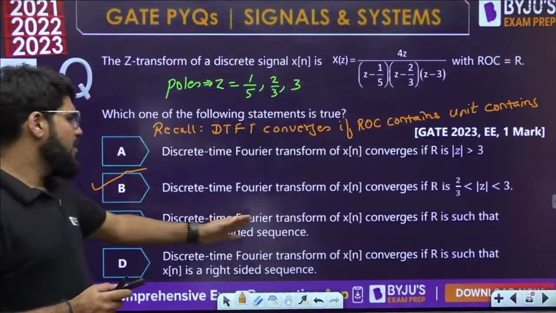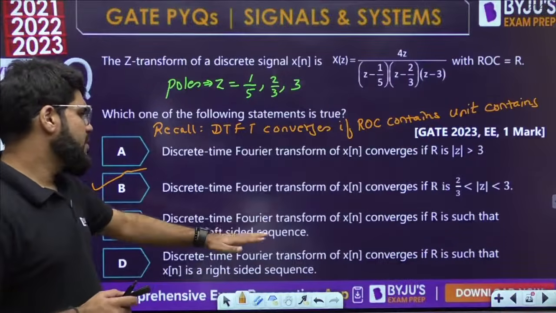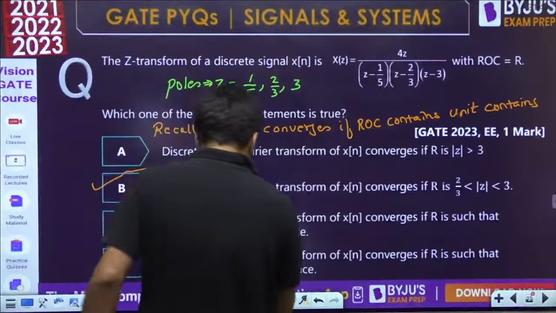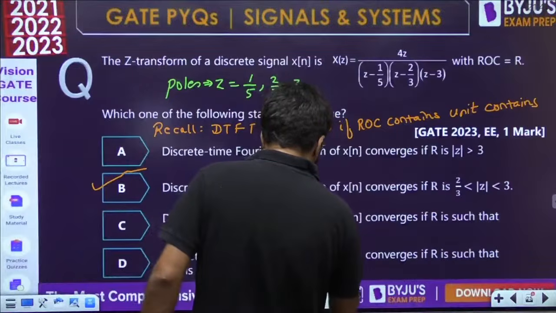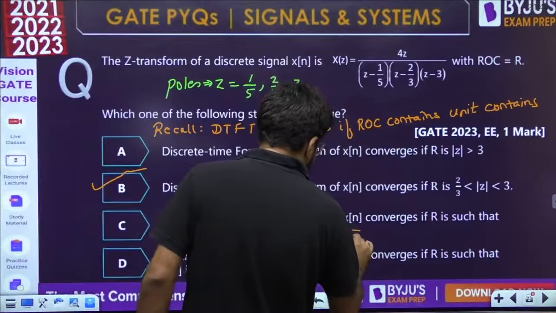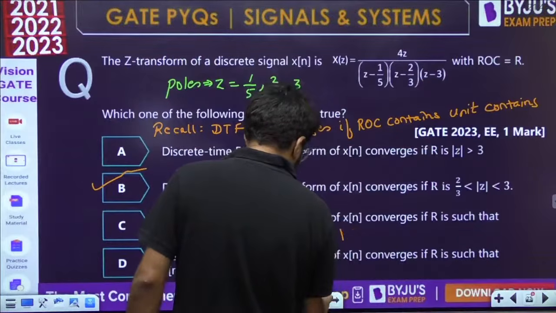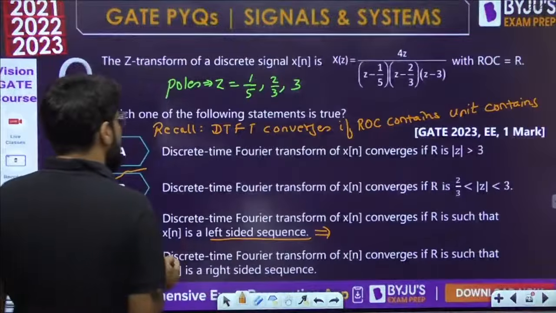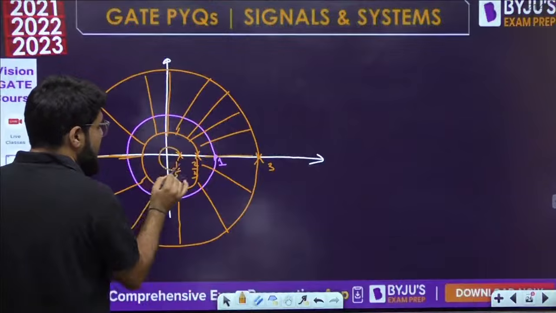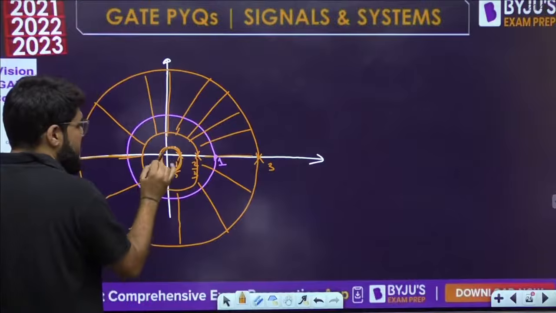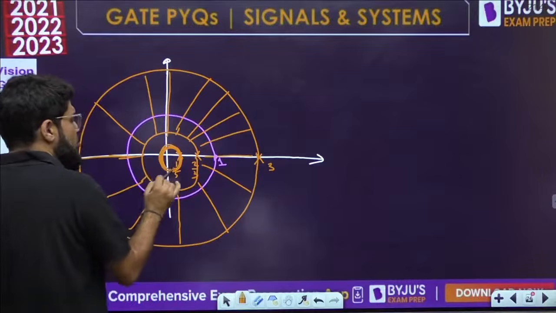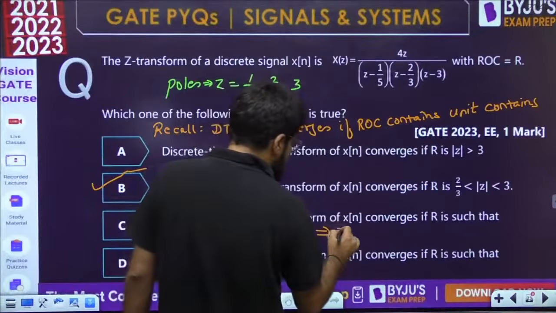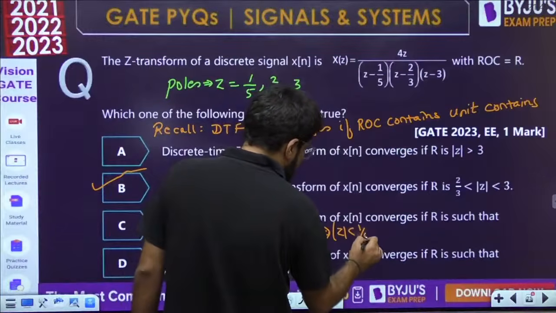The DTFT of x[n] converges if the ROC is such that x[n] is a left-sided sequence. No, for a left-sided sequence, what should be the ROC? Left-sided means interior circle. It should be inside the innermost pole. The innermost pole is 1 by 5. Then you will write that the ROC is mod z less than 1 by 5.